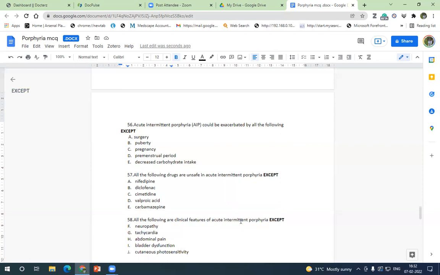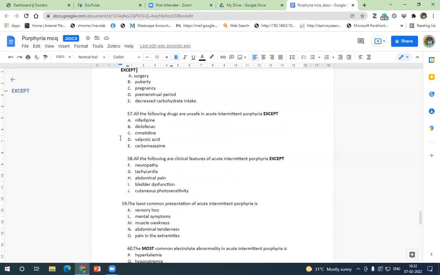So all of the following are clinical features of acute intermittent porphyria except. So neuropathy, as we know, 5 Ps or 6 Ps you can tell. So neurovisceral symptoms, they don't have cutaneous manifestation. You should know they don't have cutaneous manifestation. That is, they may have neuropathy, they may have tachycardia because of autonomic symptoms or catecholamines released. The abdominal pain will be there, bladder dysfunction because of autonomic symptoms. Cutaneous photosensitivity is not a part of acute intermittent porphyria.